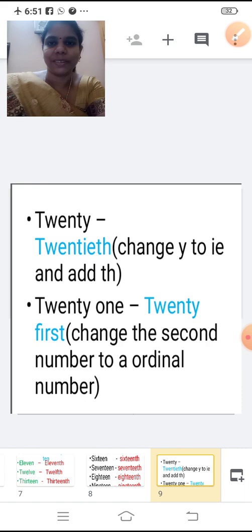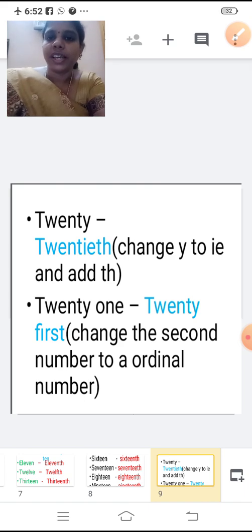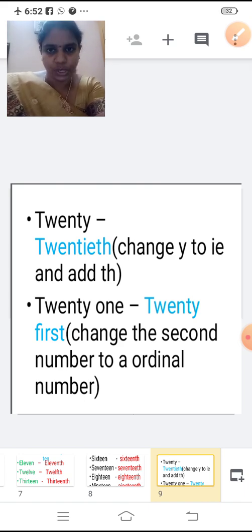Next 20. How will you write in ordinal number? 20th. How will you say? 20th. Shall we see the spelling now? See, it is different. Just repeat after me. See, in the number name we have TWENTY for 20, right? So just take the Y and add IE. Then after that TH, you have to add TH. Take Y, change the Y to IE and add TH.